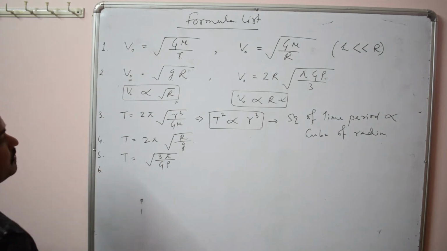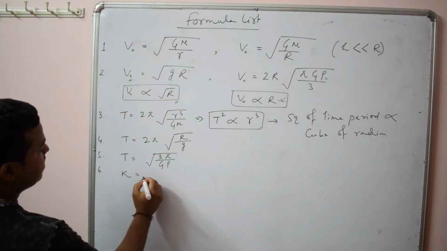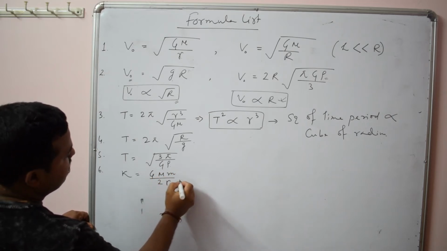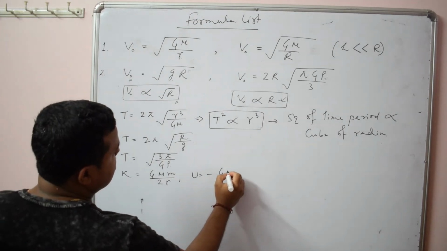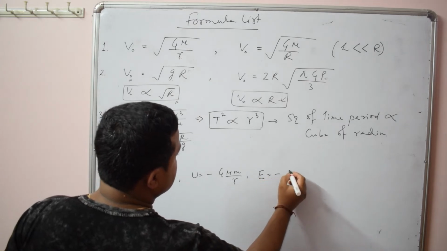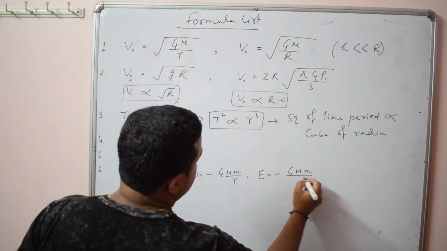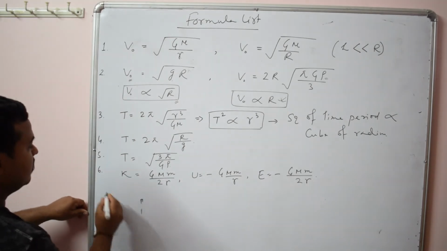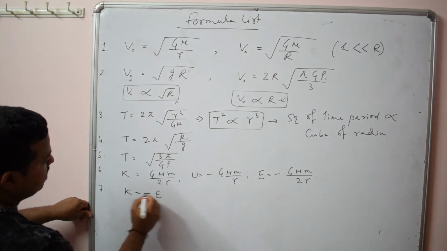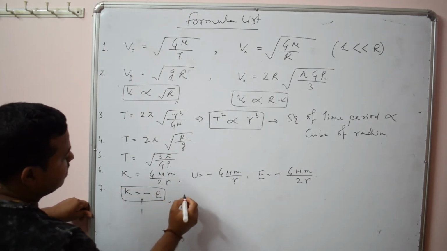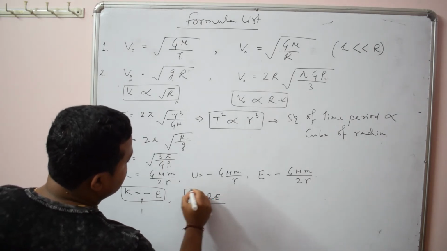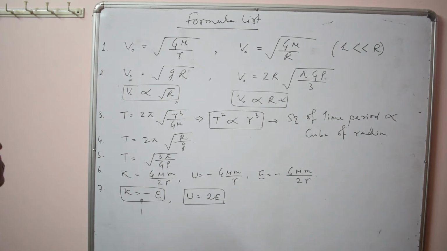Then I have discussed the energy of a satellite. The formula for kinetic energy is GMm by 2r, for potential energy minus GMm by r, and for total energy minus GMm by 2r. Then I have given you a short relation among them: kinetic energy is minus of total energy, and potential energy is twice of total. So these are the main formulas of today's discussion.